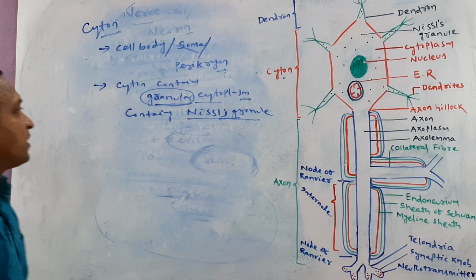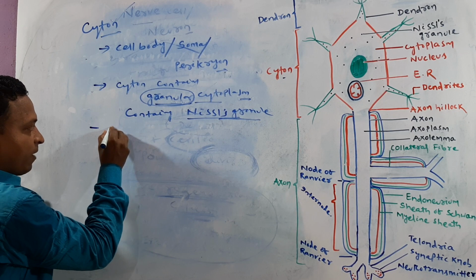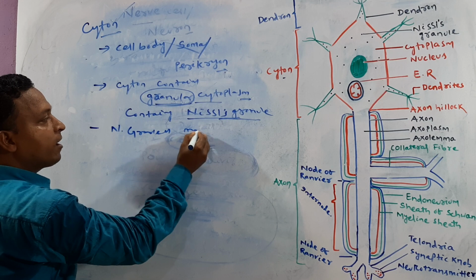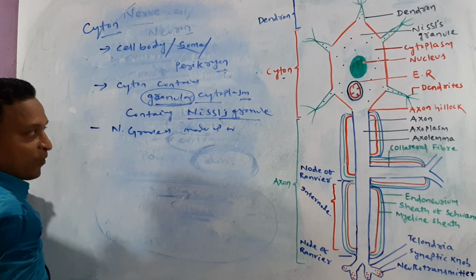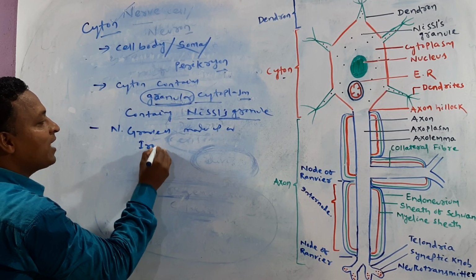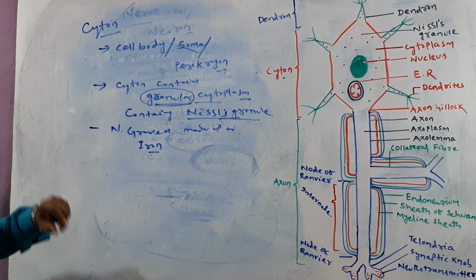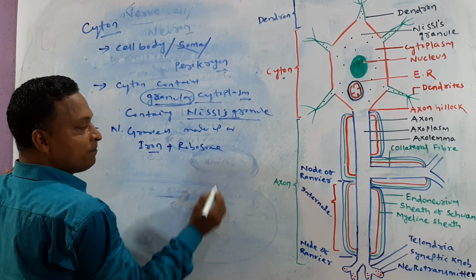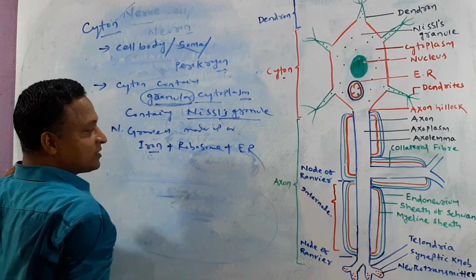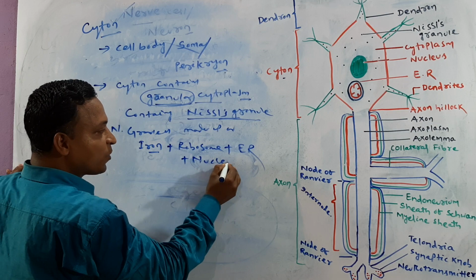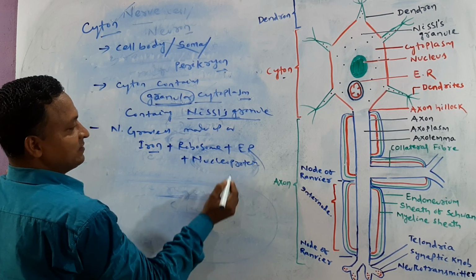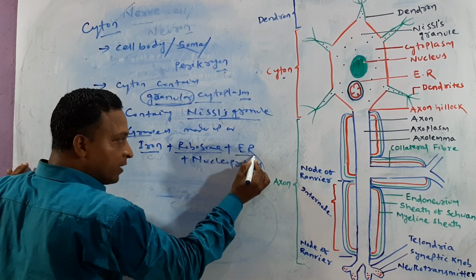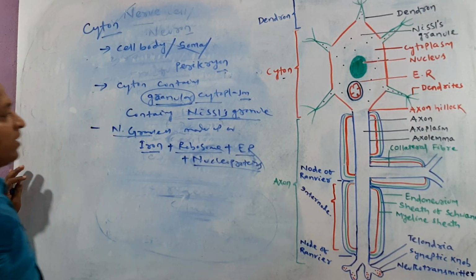And this Nissel's granule is made up of one metal that is called iron, plus ribosome, plus endoplasmic reticulum, plus nucleoproteins. The Nissel's granule is made up of iron, ribosome, endoplasmic reticulum, and nucleoproteins.